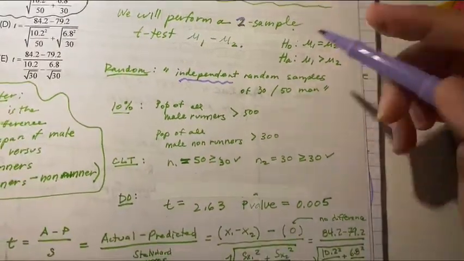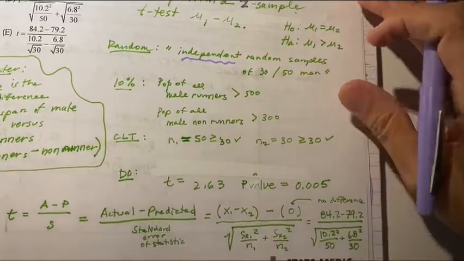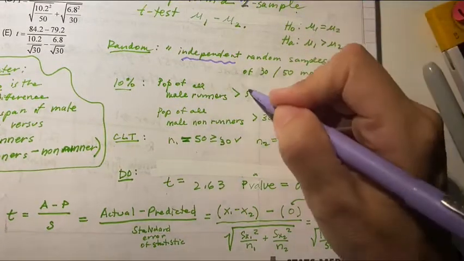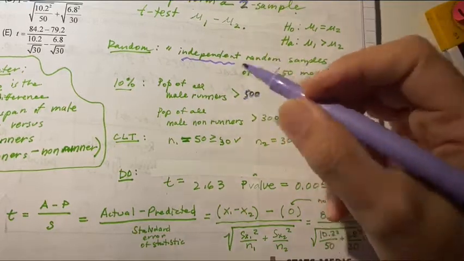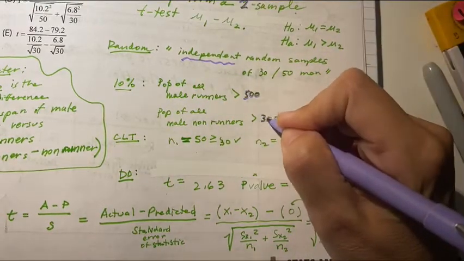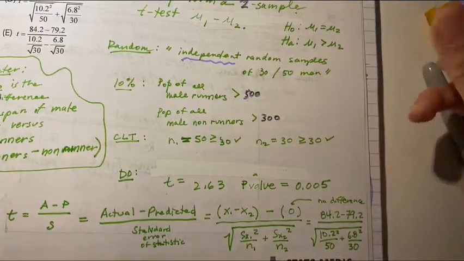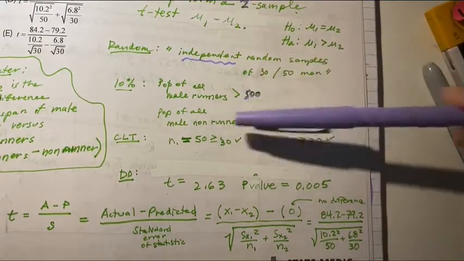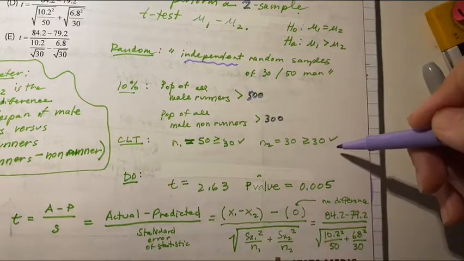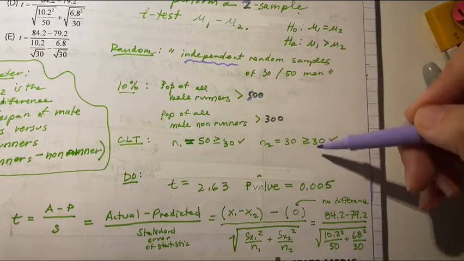And I can test the 10%. I gotta do it twice, right? Population of all male runners is greater than 10 times the sample size, 50 times 10. Population of all non-runner males is 30 times 10. That's reasonable. And notice my sample size based on the central limit theorem, I'm good there. So my conditions have been met.